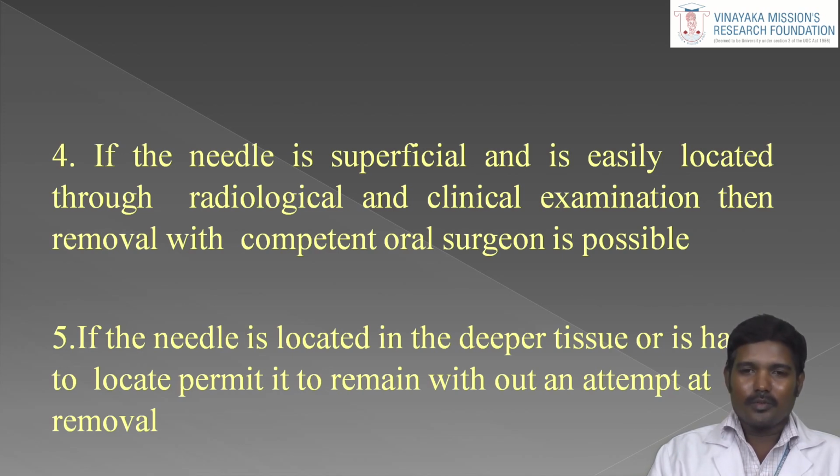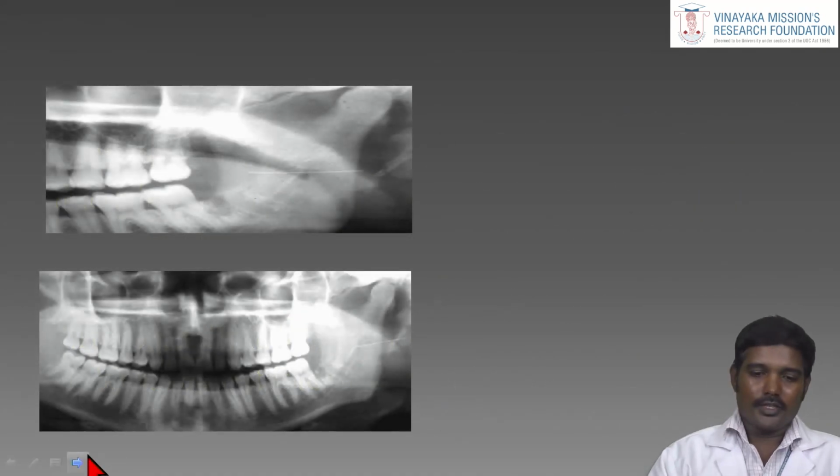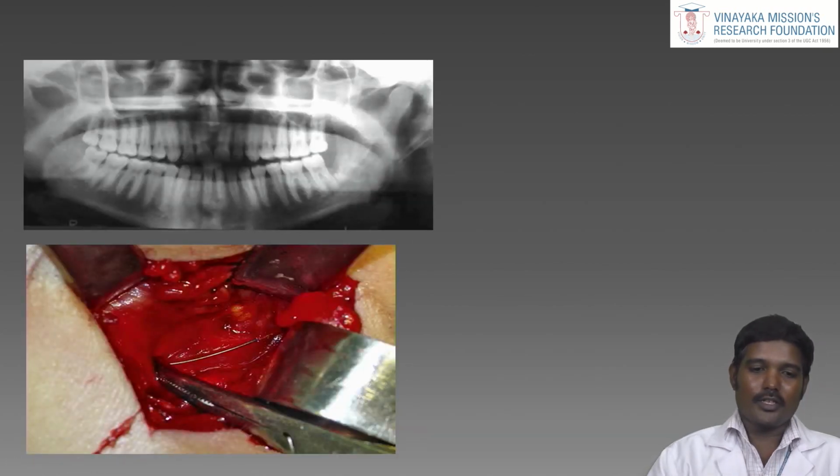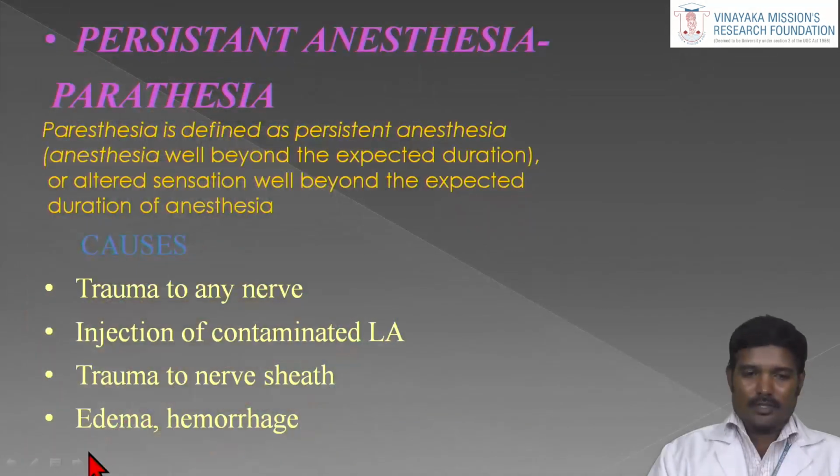So the main thing is: if visible, we can attempt to remove the needle using a hemostat or cotton plier. If superficial, you can call an oral surgeon and remove it with an assistant. If it is in a very deep portion, please don't attempt to remove the needle. This OPG radiograph reveals where the needle has broken. The first one is somewhat superficial, the upper one, and the lower one is in a very deep portion, so it would be very difficult to remove. If superficial, go extraorally, put an incision, and retrieve the broken needle. So the first one is over.